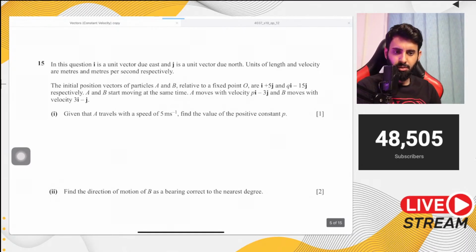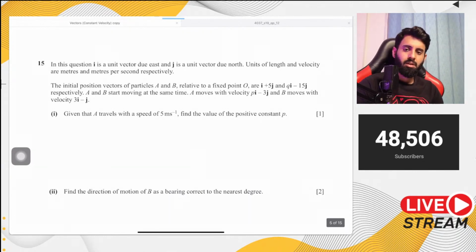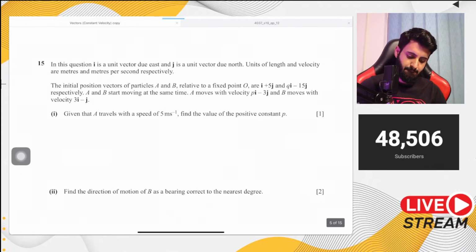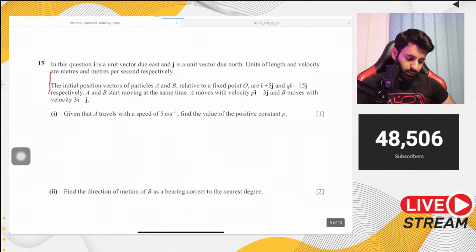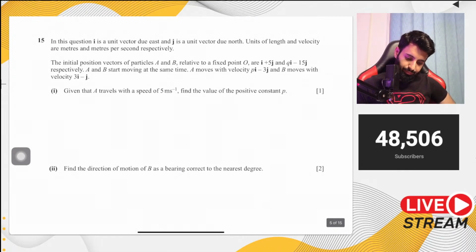P is equal to 2. Are you sure about that? P is equal to 2? P equals 4. Yeah, P equals 4. Alright, do the next part. If you guys can do the next part, then you're pretty smart.